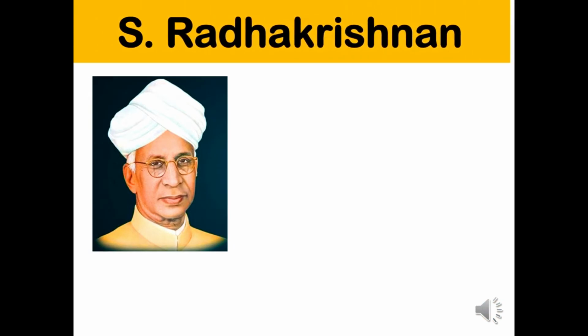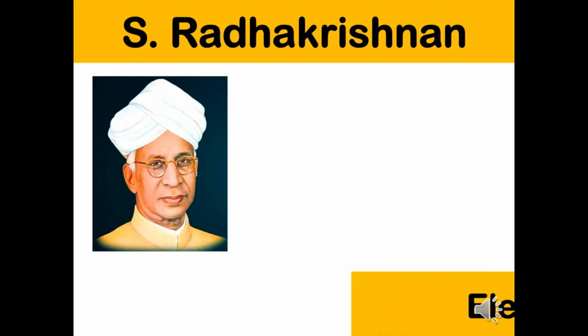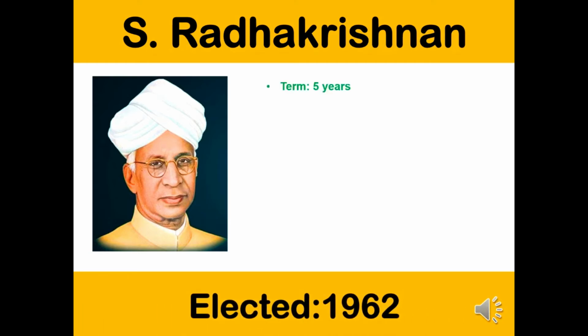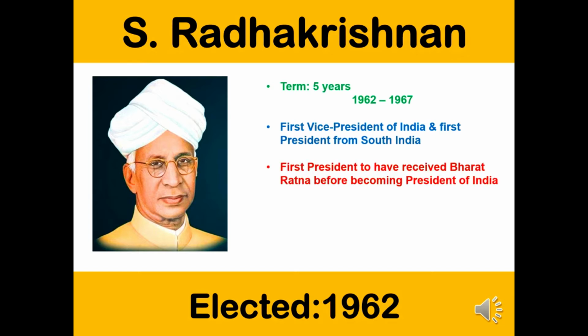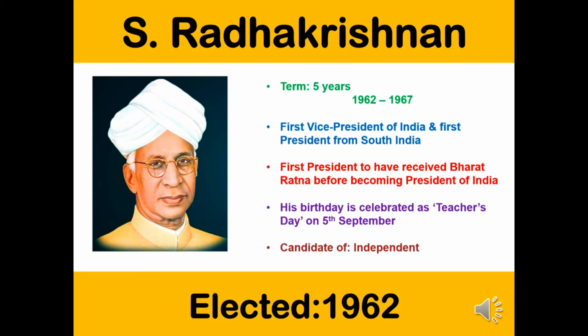The second president of India was S. Radhakrishnan. He was elected in 1962. He served a term of 5 years between 1962 and 1967. He was the first vice president of India and he was the first president from South India. He was the first president to have received Bharat Ratna before becoming President of India. His birthday is celebrated as Teachers' Day on 5th of September. He was an independent candidate, which means he had no affiliation to political parties.